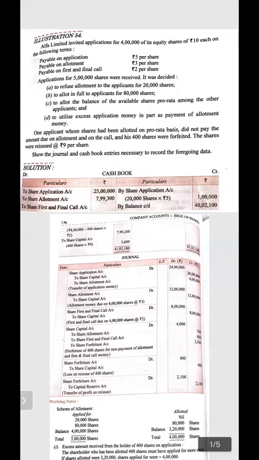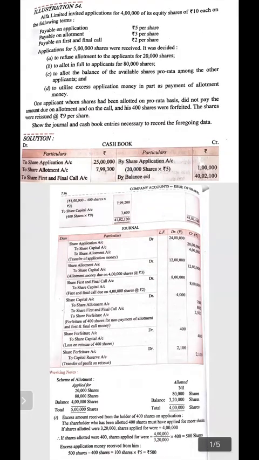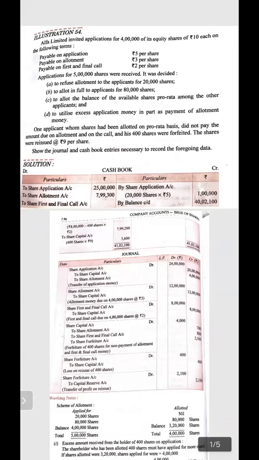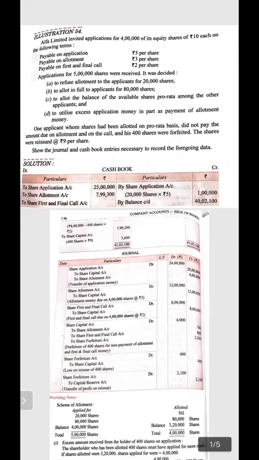It will be 20,000 that has been refused. Out of 5 lakh shares, 20,000 has been refused, so the shares left are 4 lakh 80,000. Out of that, 80,000 are fully allotted. After that, 4 lakh shares have been left, and out of the 4 lakh shares, 3 lakh 20,000 are issued. So near point C, please write 5 lakh minus 20,000 minus 80,000 is equal to 4 lakh.